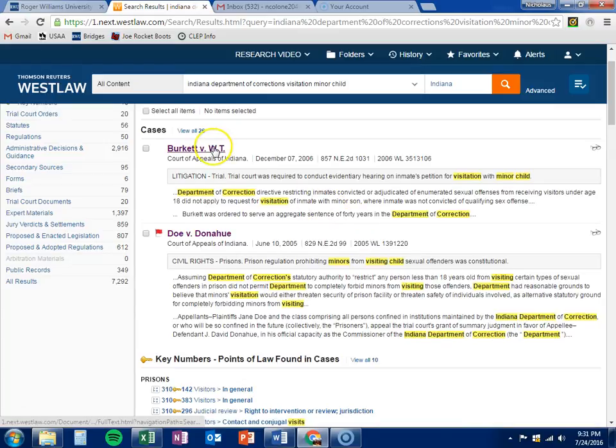We get Burkett v. WT, which has potential to be good for us due to the fact that it's the Department of Correction directive restricting inmates convicted or adjudicated of innumerable sexual offenses. So, what happens where an inmate was not convicted of qualifying sex offenses?